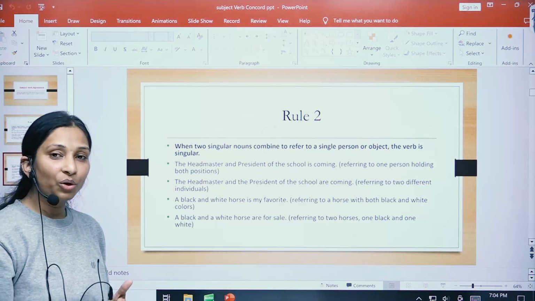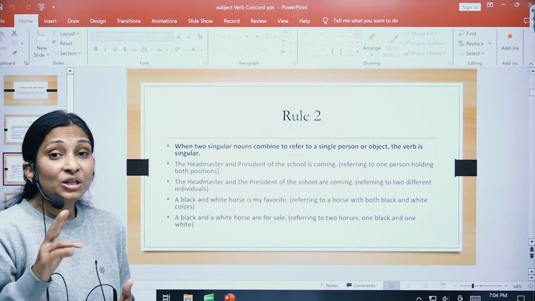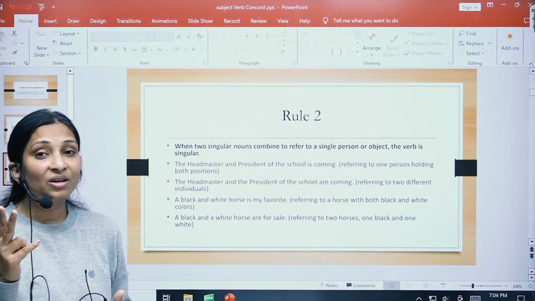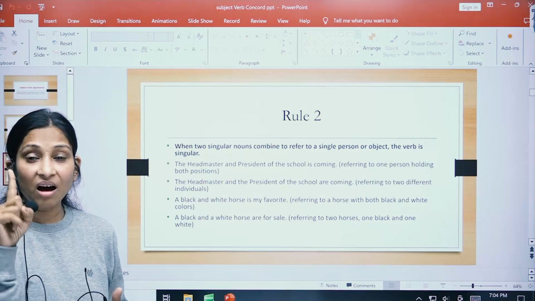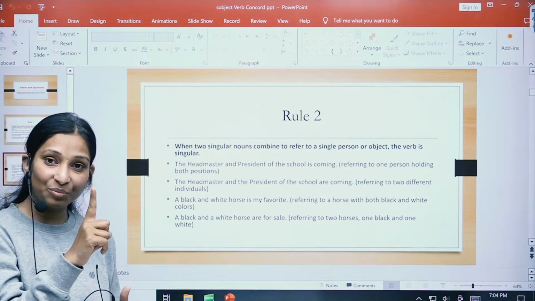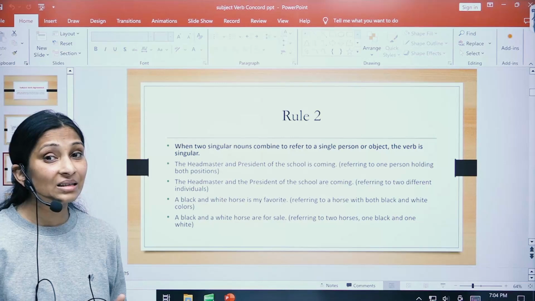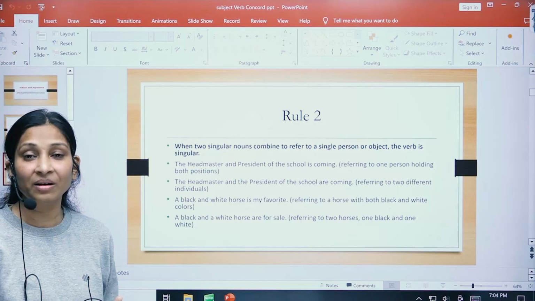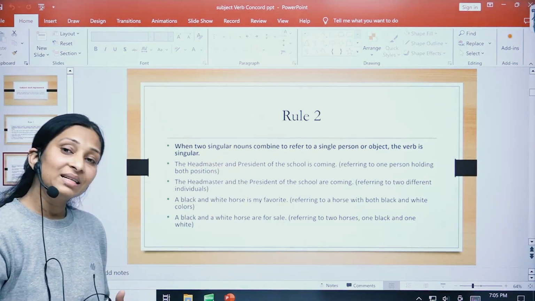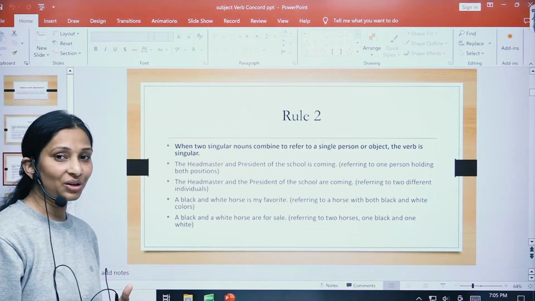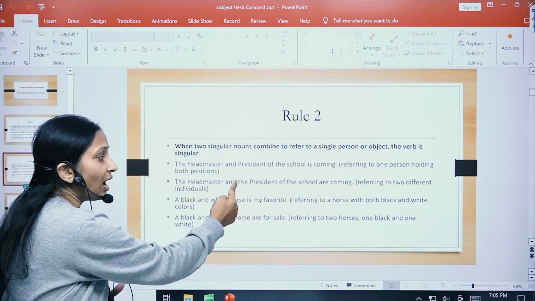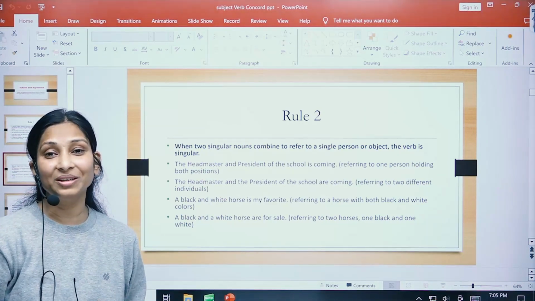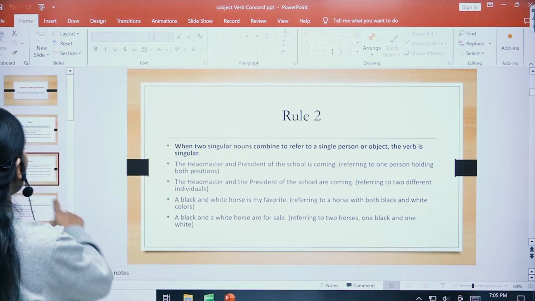Okay, so what I want to explain is that there might be two subjects, that is subject 1 and subject 2, but maybe we are just talking about a single person and the article is put in front of only one subject, it denotes that there is a single person we are talking about, or single animal, or a single place we are talking about, right? And hence we use singular verb. And similarly, if we put article before both the subjects, like subject 1 and subject 2, article the has been put. So what verb is going to be used, children? That is plural. All right. So this was our rule number 2.